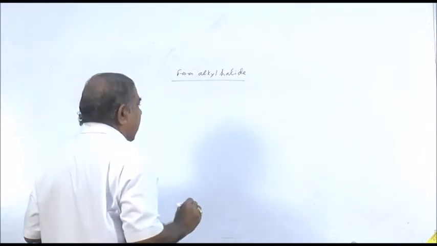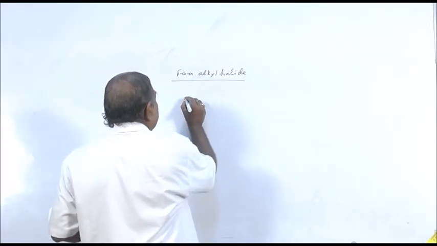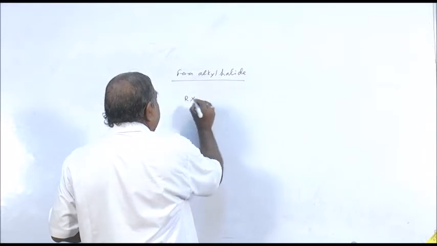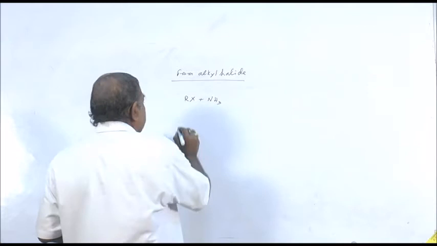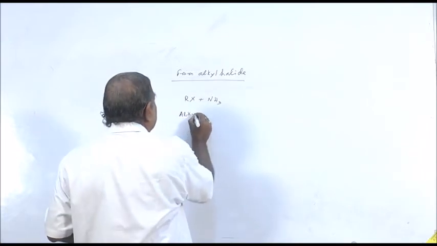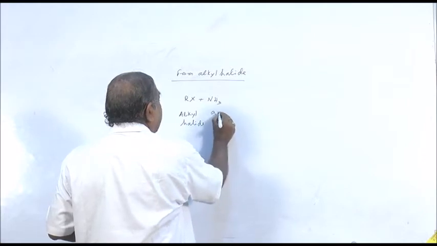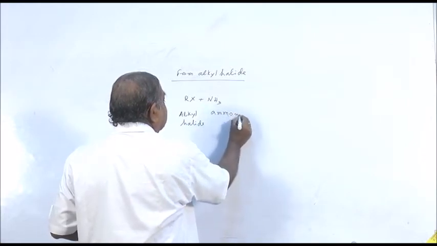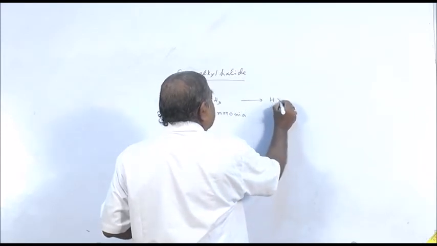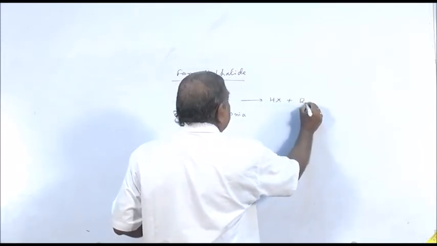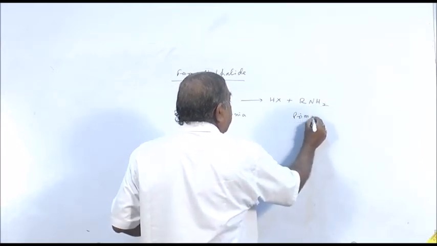When alkyl halide is treated with ammonia, we get primary amine. RX, as you know, is your alkyl halide. Ammonia is your NH3. One molecule of hydrogen halide is eliminated. You are getting primary amine.